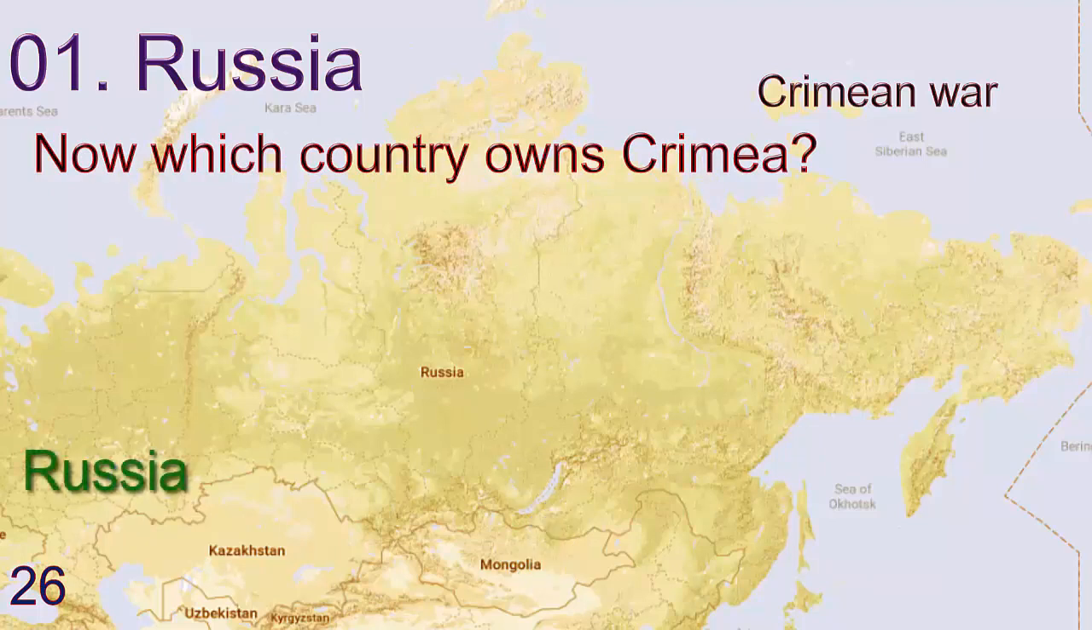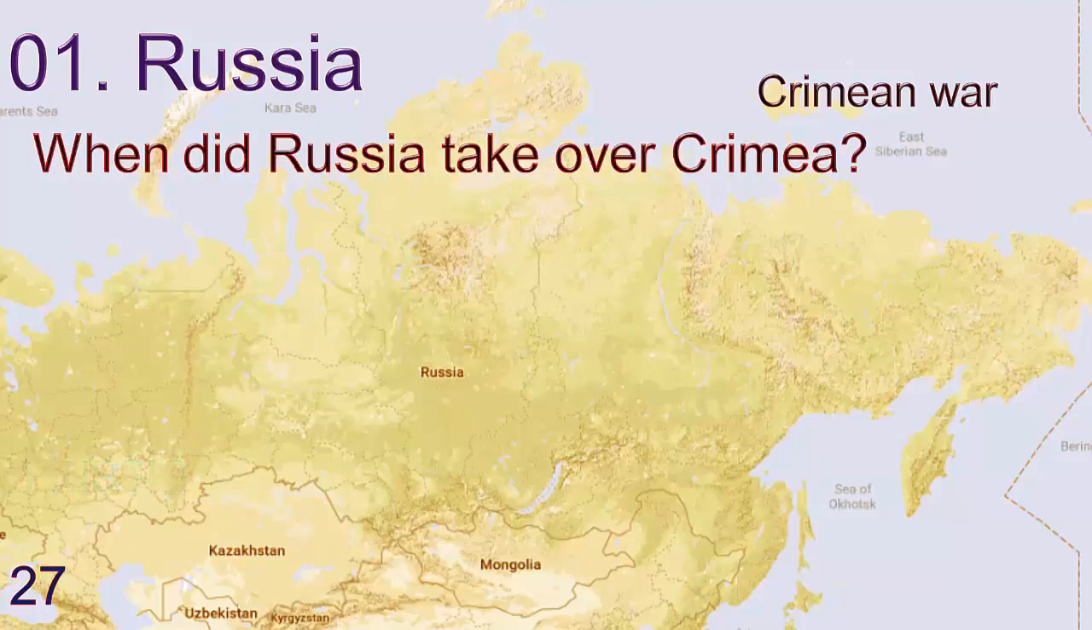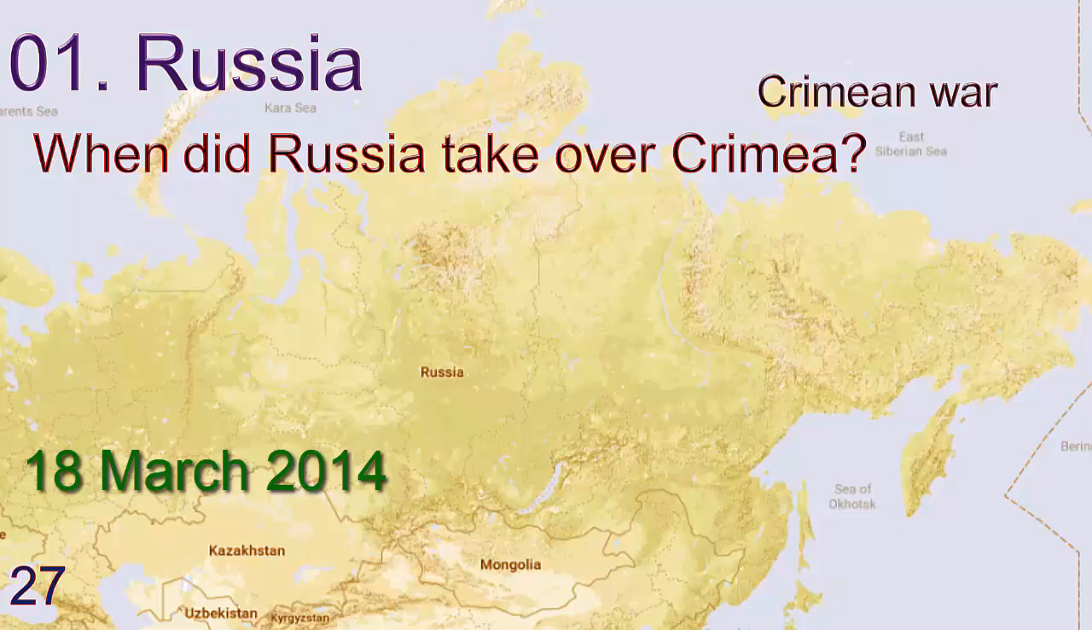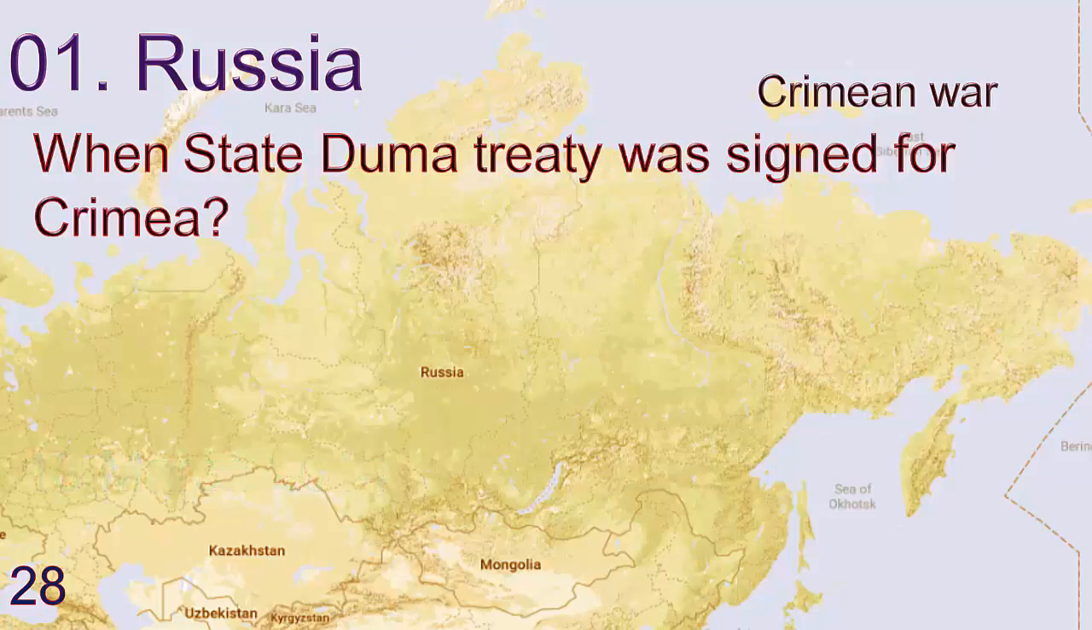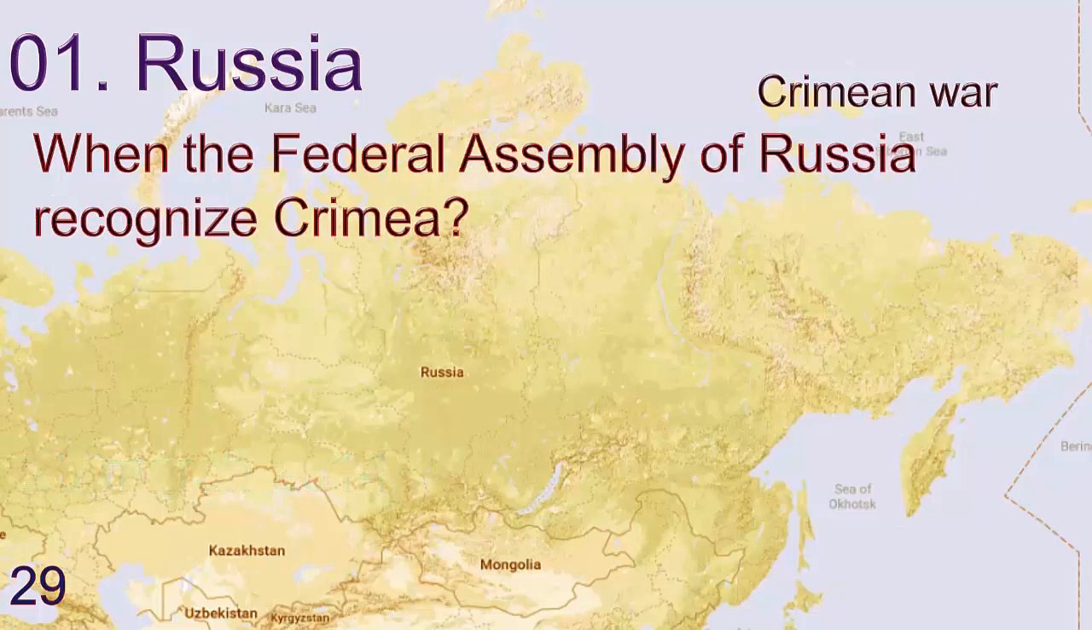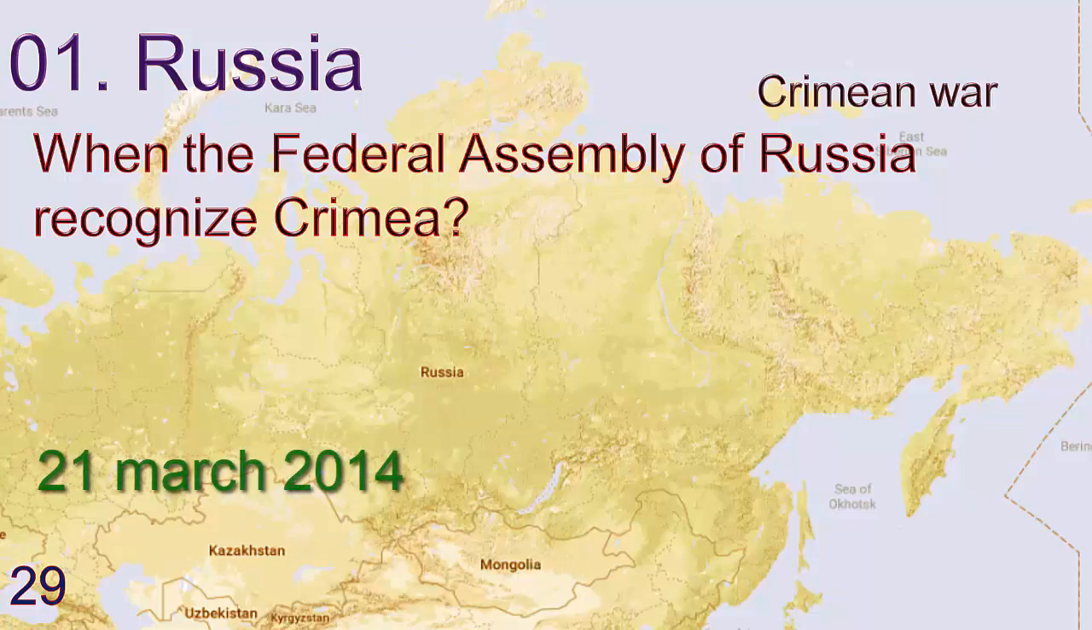Answer is Russia. When did Russia take over Crimea? Answer is 18 March 2014. When State Duma Treaty was signed for Crimea? 20th March 2014. When the Federal Assembly of Russia recognized Crimea? Answer is 21st March 2014.